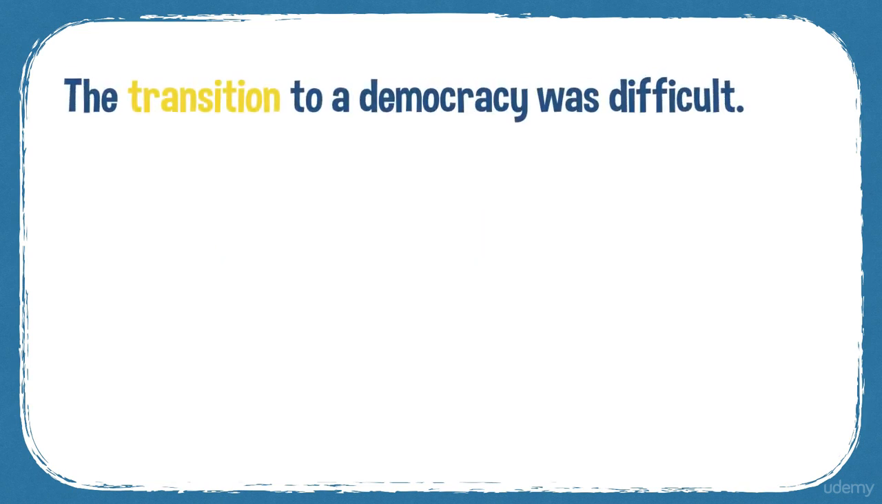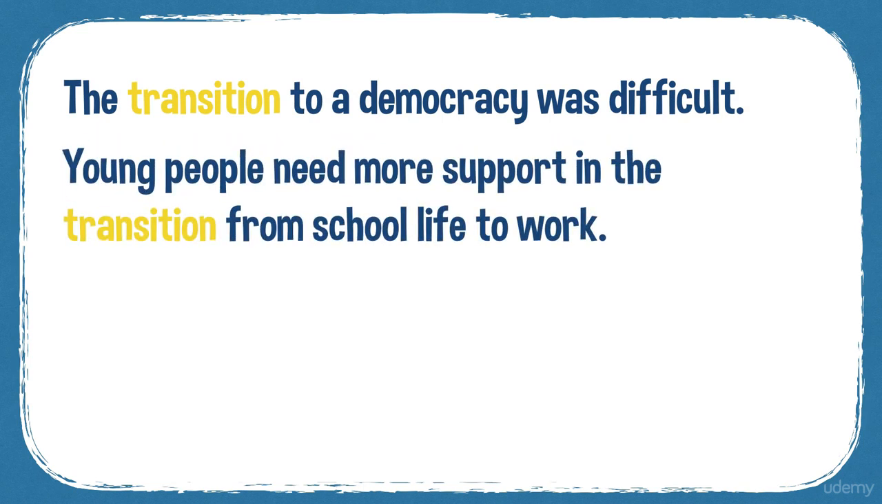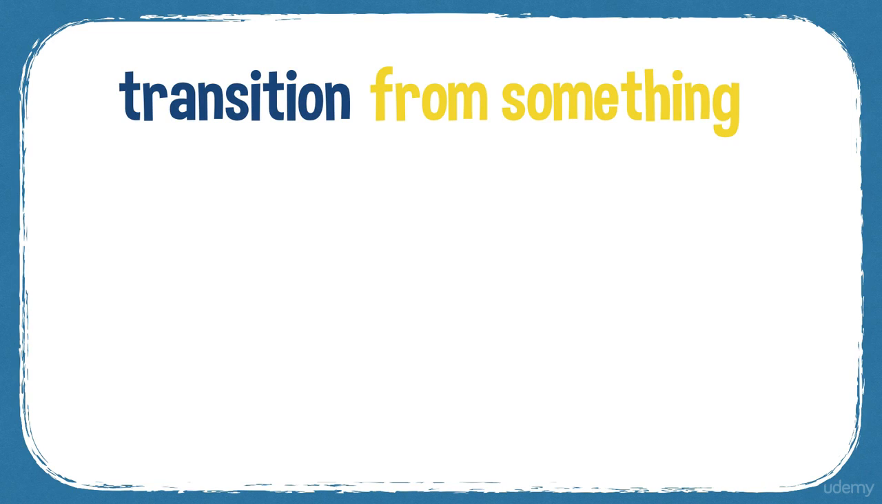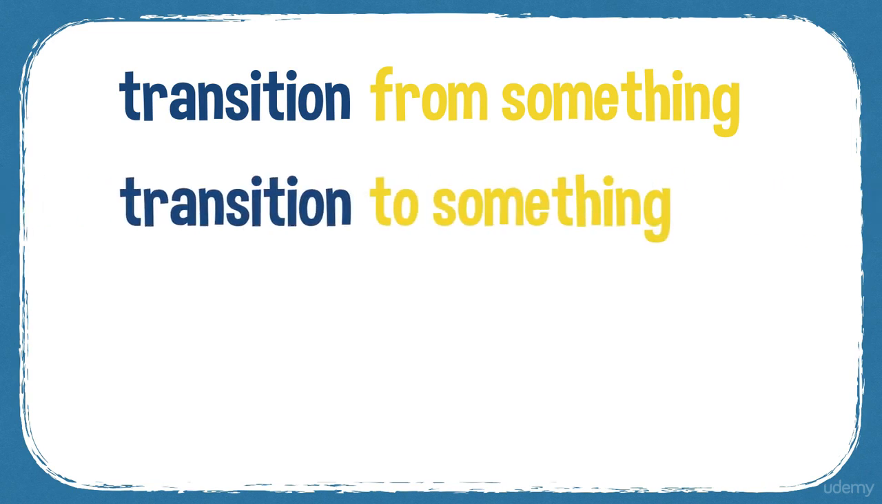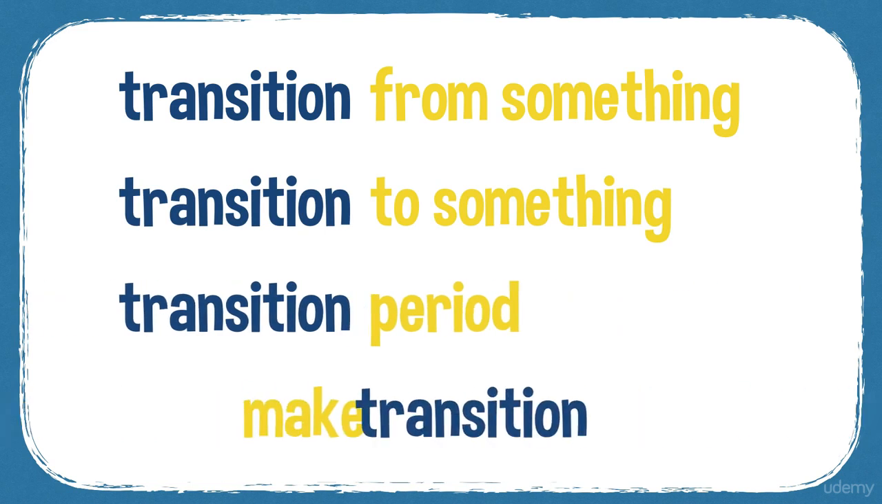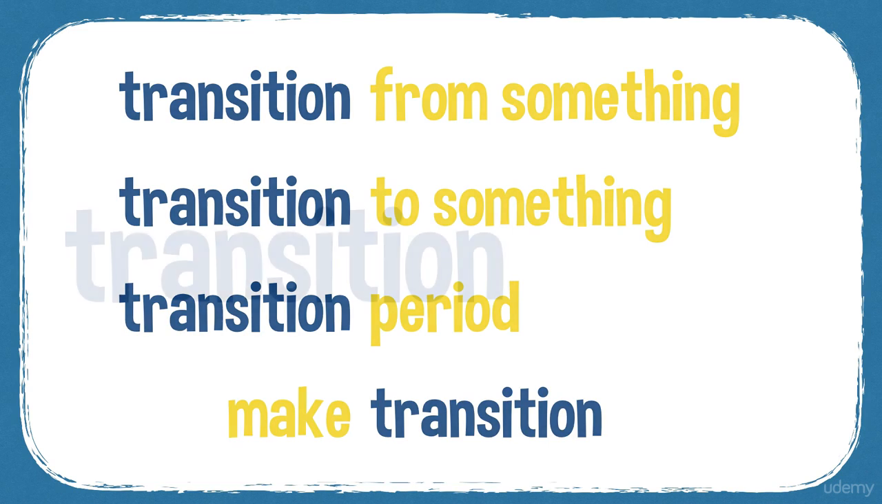Trans. Some examples here. The transition to a democracy was difficult. Young people need more support in the transition from school life to work, so when they're making an important change. In Beethoven's symphony, there is a beautiful transition between the second and third movements, so there's a change between the different movements there. Typical collocations are a transition from something or to something. We also talk about transition periods, and you can make a transition.